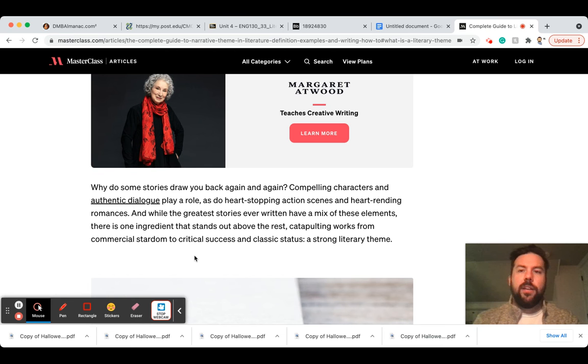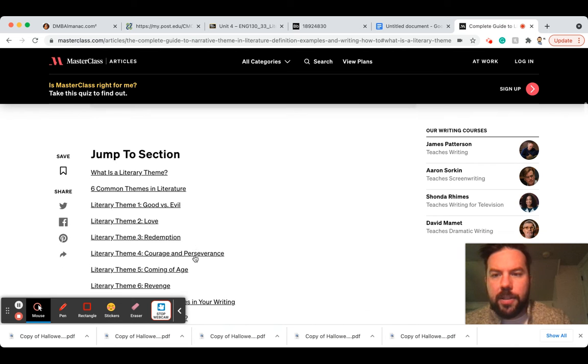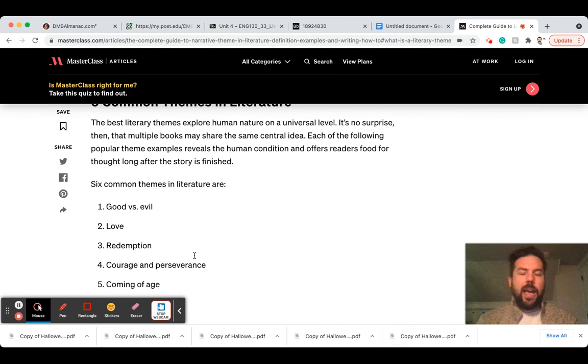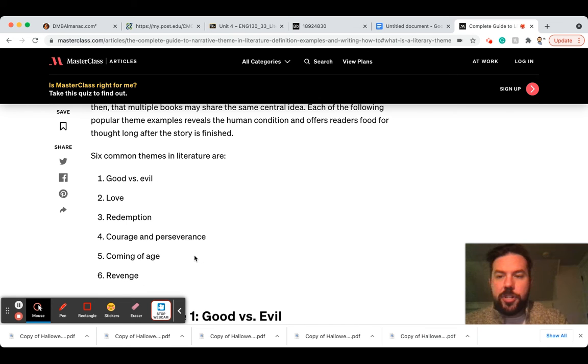Right, who wrote The Handmaid's Tale, and she breaks down the 6 most common themes in literature. And this is fascinating, right? Because think about how many new movies and stories and books. Just walk into a Barnes and Noble, how many books are lined on the wall, and it really just boils down to these 6: good versus evil, love, redemption, meaning you were in a bad place, now you're coming back from that bad place, courage and perseverance, coming of age, and revenge, right?